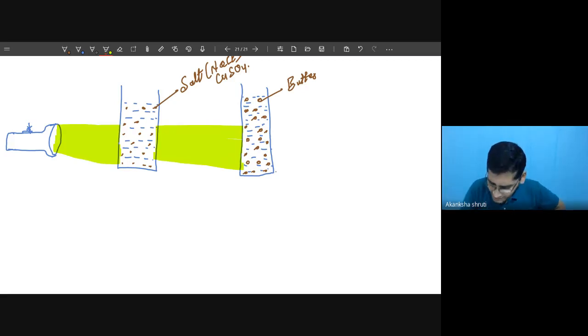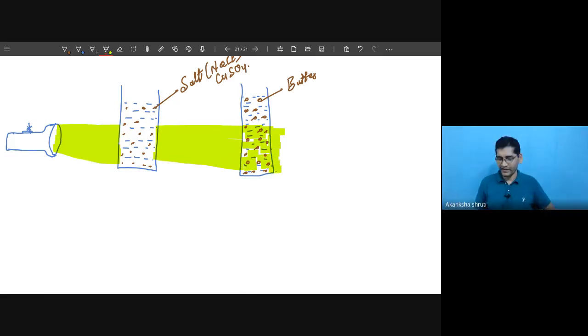But here you can see that some of this, these particles and these beams become visible, and then the light is also able to come out, but its intensity will be reduced now.